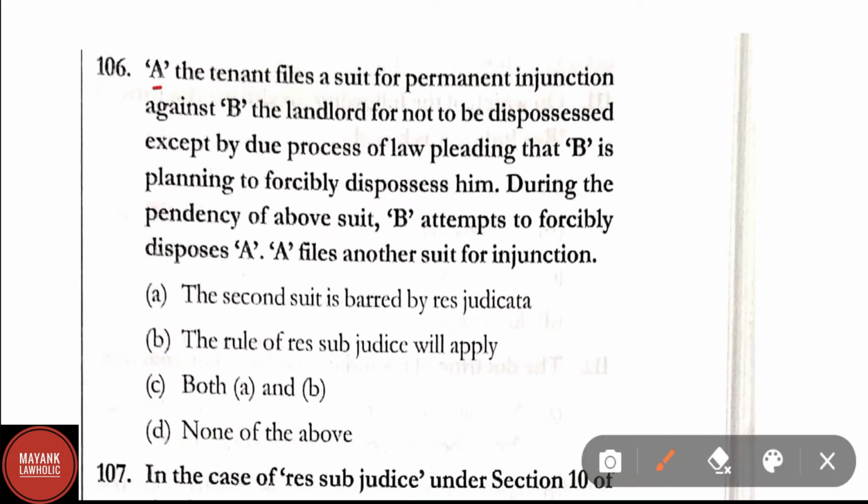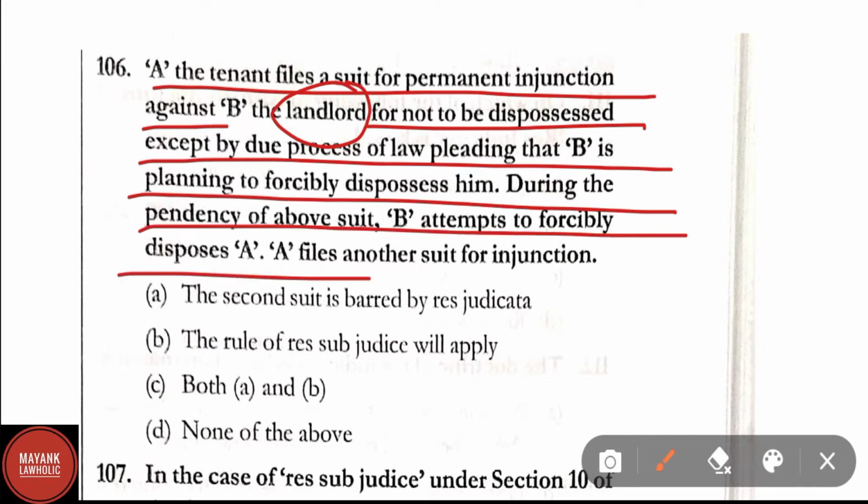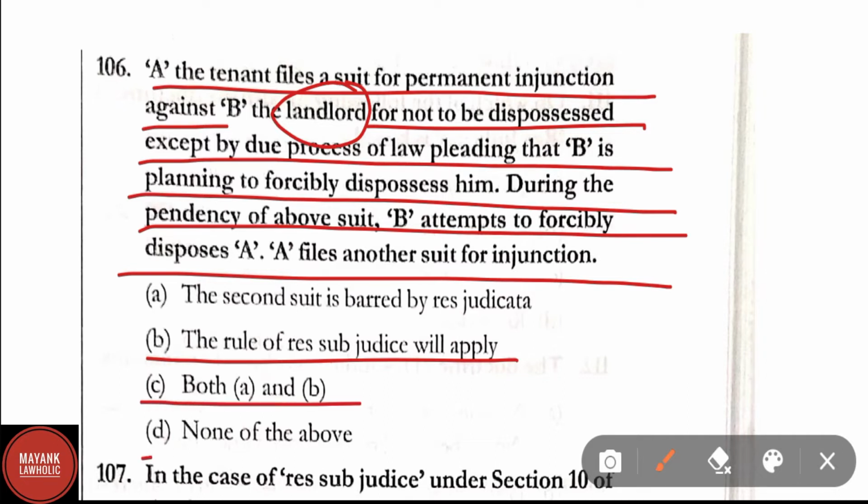Question number 106. A, the tenant, files a suit for the permanent injunction against B, the landlord, for not to be dispossessed except by due process of law, pleading that B is planning to forcibly dispossess him. During the pendency of our suit, B attempts to forcibly dispossess A. A files another suit for injunction. Option A, the second suit is barred by res judicata. Option B, the rule of res sub judice will apply. Option C, both A and B. And option D, none of the above. Here correct answer is option B, that is the rule of res sub judice will apply.